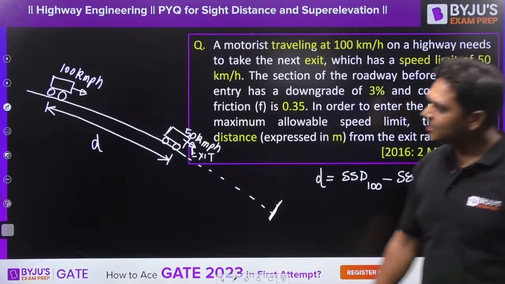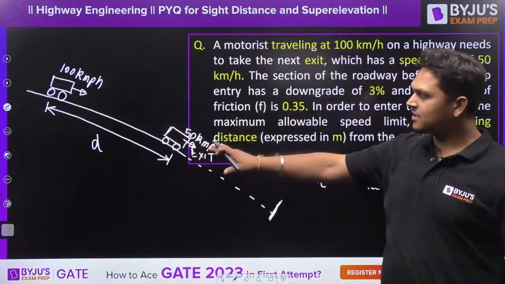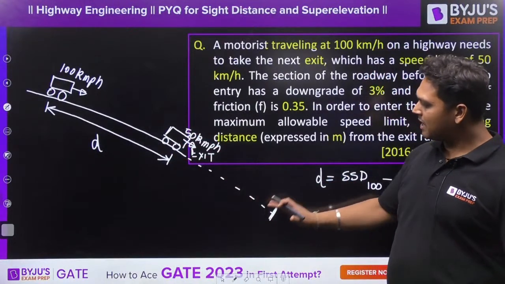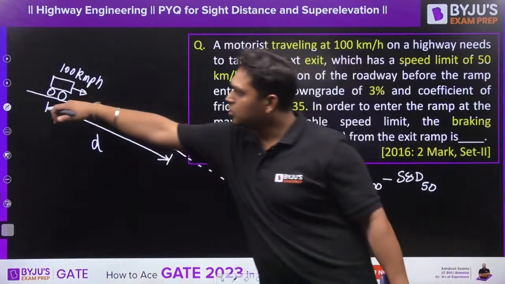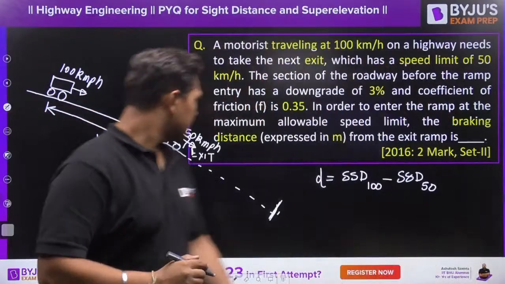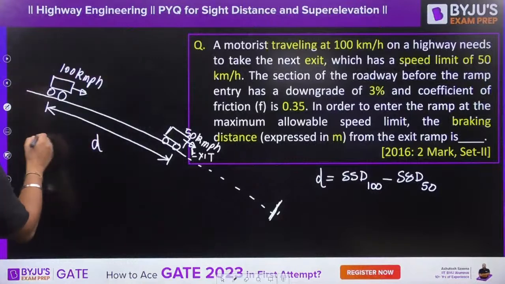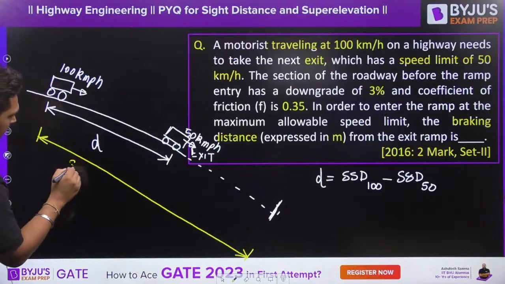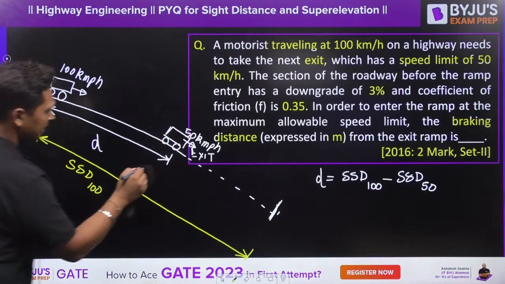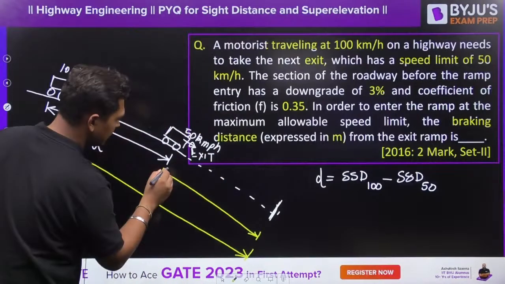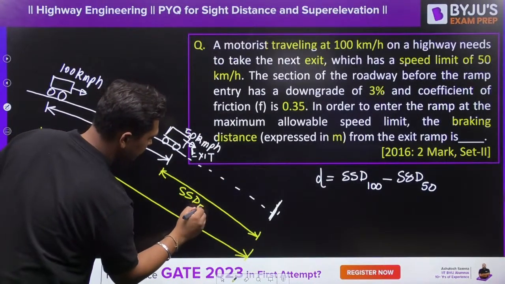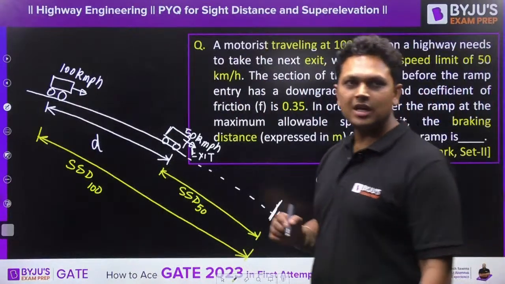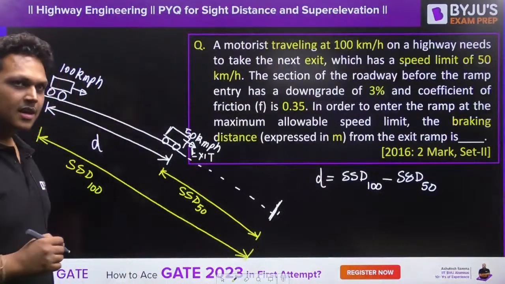Are you able to understand? See, when it is applying the brakes, in between he will reach 50, right? And after that, if he continues to apply brake, he will reach over here. This total is SSD 100, and this portion over here is SSD 50. Yes or no? Is it clear to all?